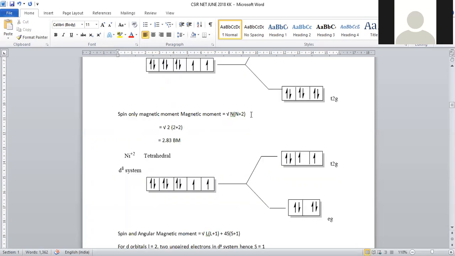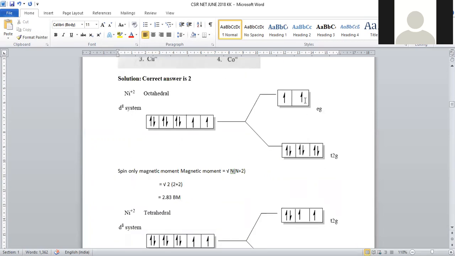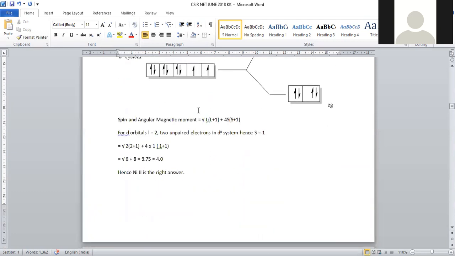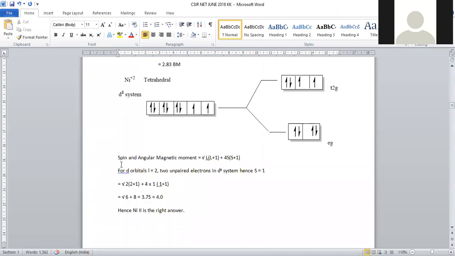Here, in the case of unpaired electrons in eg, only the spin only magnetic moment will be calculated. In the case of unpaired electrons in t2, the spin as well as the angular momentum quantum number matters. That's why under root L into L plus 1 plus 4S into S plus 1. So under root L into L plus 1, L value, being a d orbital, becomes 2, right? So here 2 unpaired electrons are present. S value becomes 1, half plus half. So here the S value becomes 1.